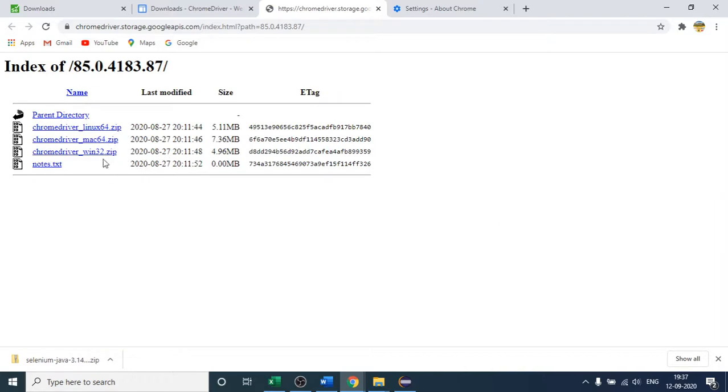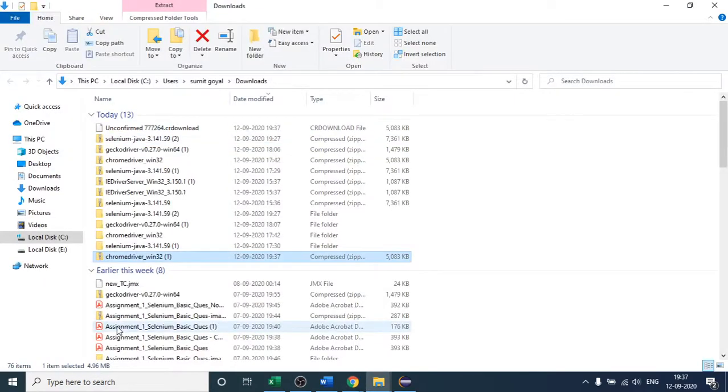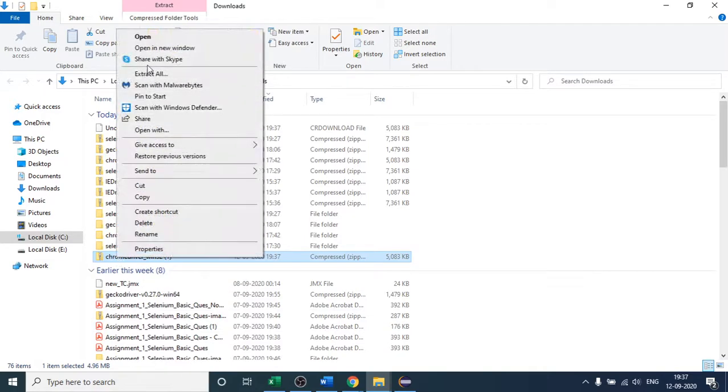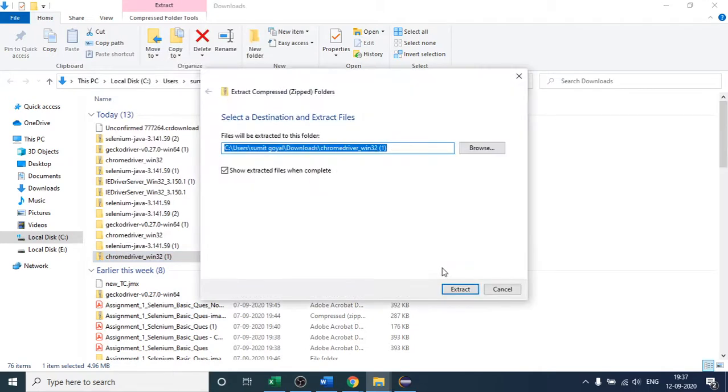This is the second one. I will click this, and we have to download this one. One more thing, whether your system is 64-bit or 32-bit, download this one. The others are for Linux and Mac, so we are interested in this one. Even if your Windows is 64-bit, it will work. So I am downloading this one. Click this, and you can see that it is downloaded very fast. Let us check where it is downloaded. This is the one, but it is a zip file. I will extract it.